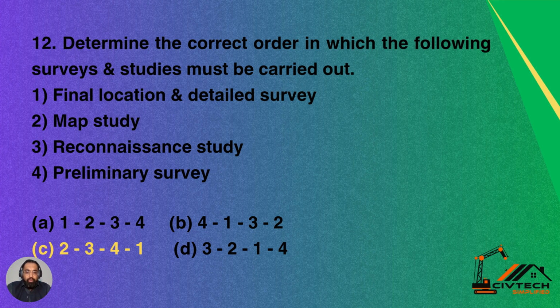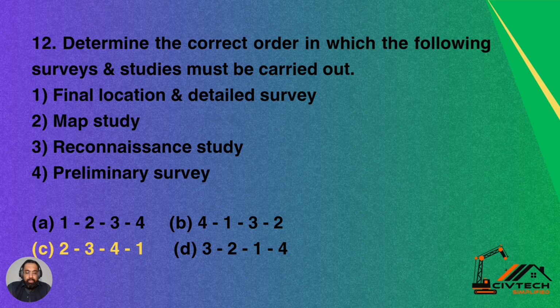Option A, 1, 2, 3, 4. Option B, 4, 1, 3, 2. Option C, 2, 3, 4, 1. Option D, 3, 2, 1, 4. So C is the correct answer and the order should be 2, 3, 4 and 1.